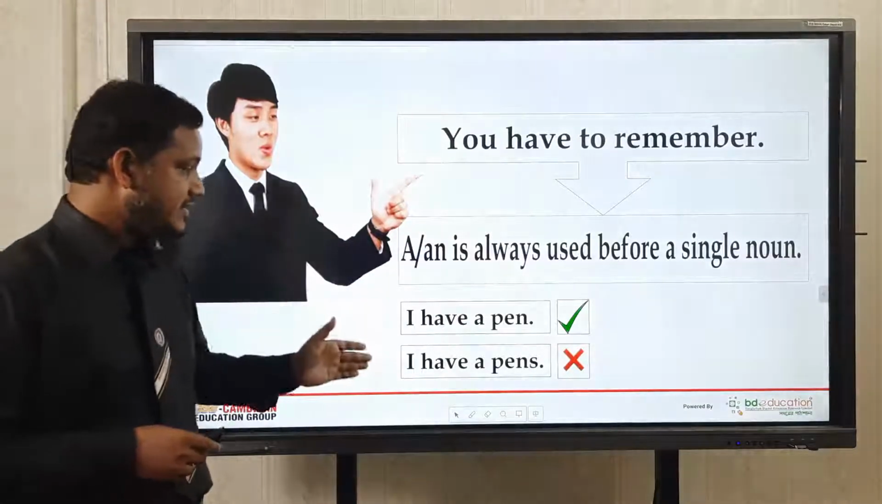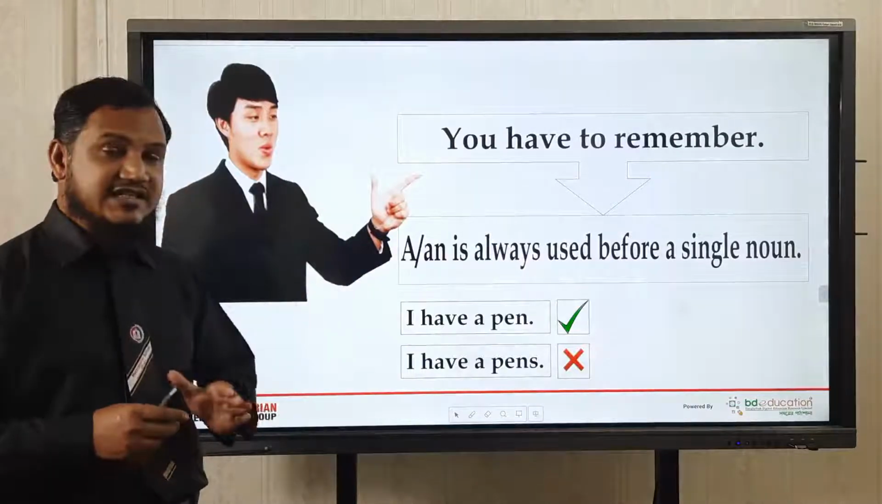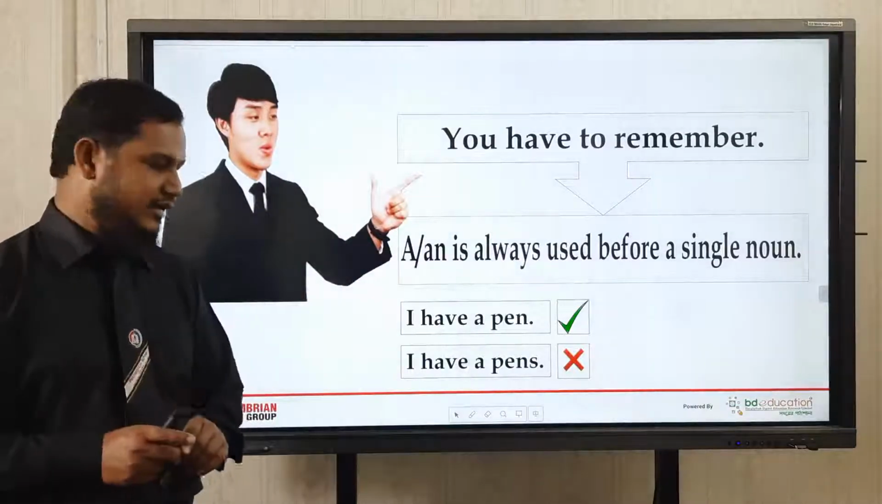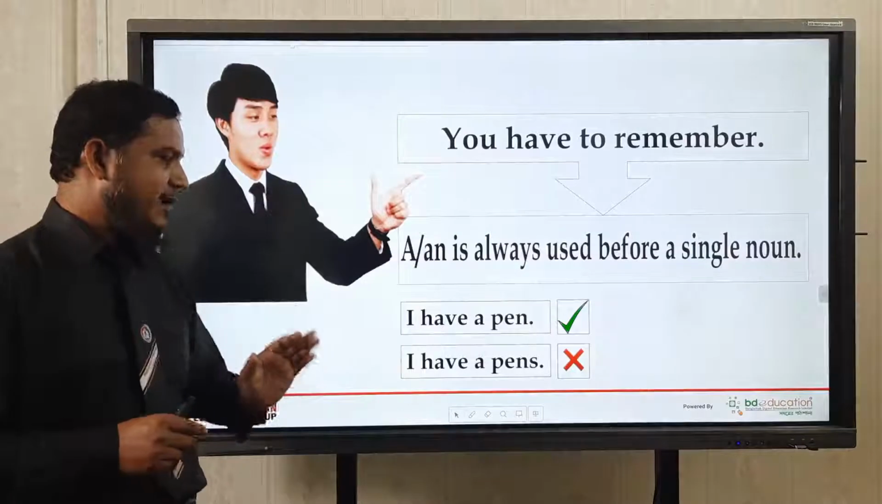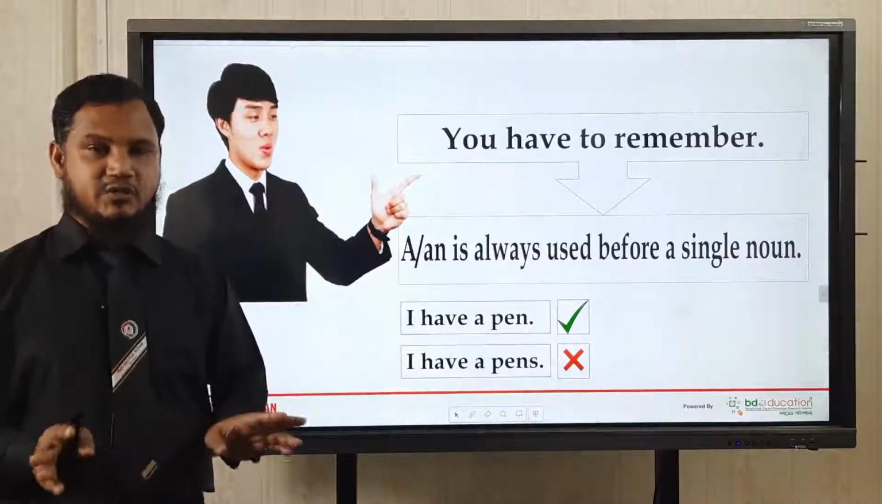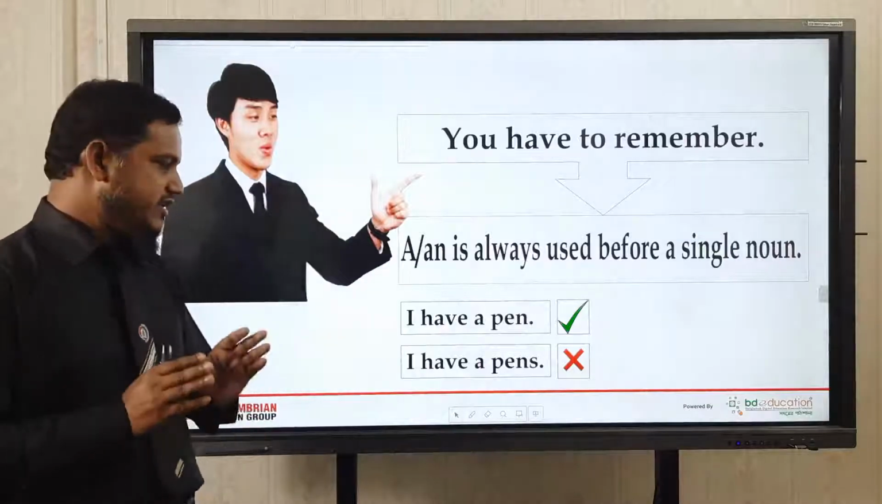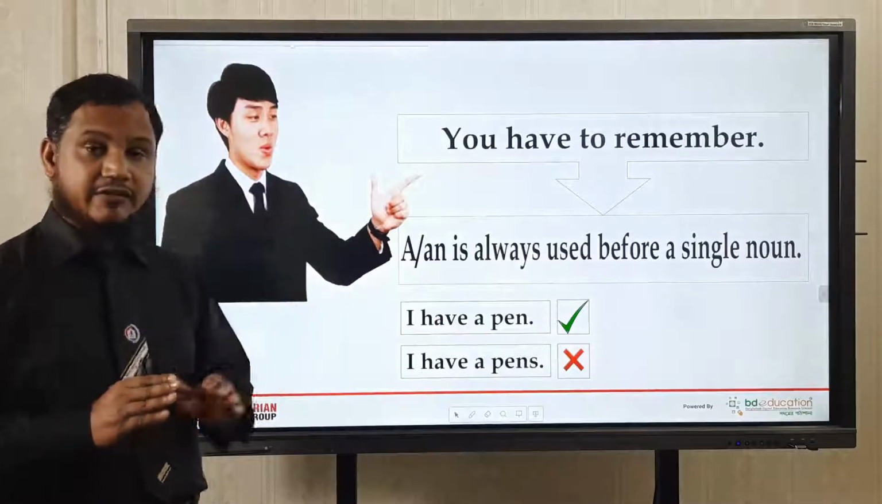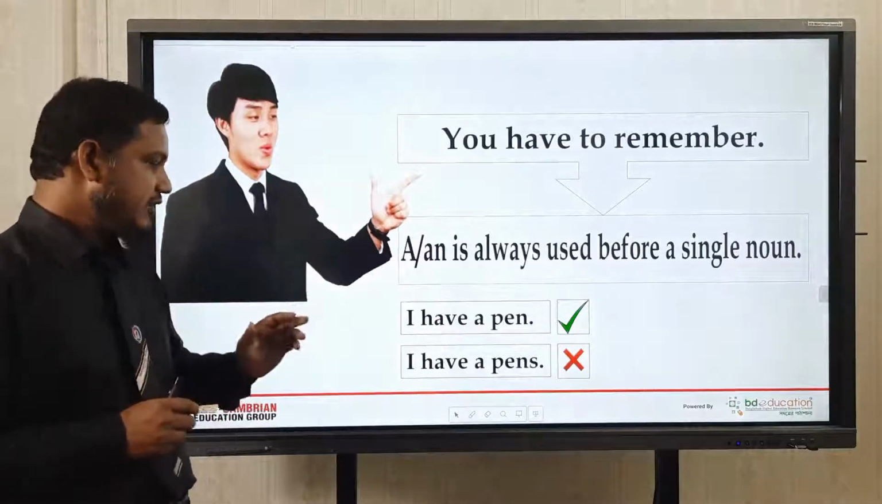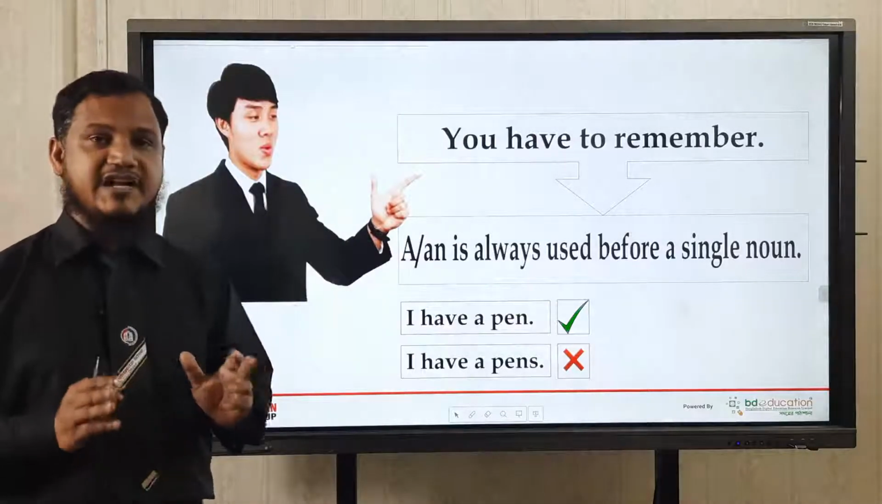Because in the first sentence, I have a pen, it is indicating one pen, that means singular. But in the second sentence, I have a pens. Pens means more than one. So you cannot use any article. You cannot use A, that is referred to singular. So you will say I have pens or I have many pens.